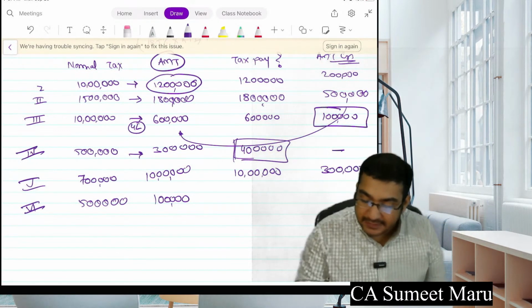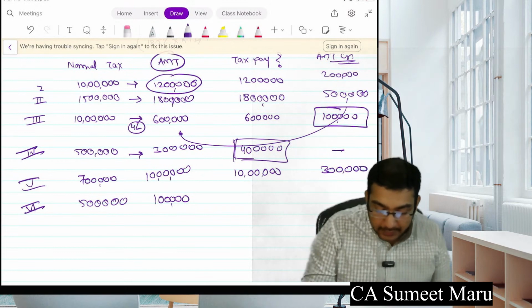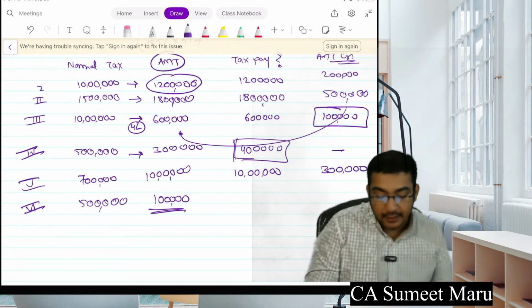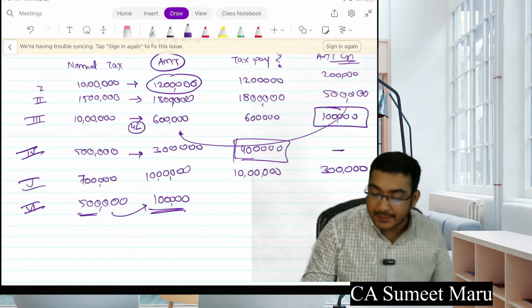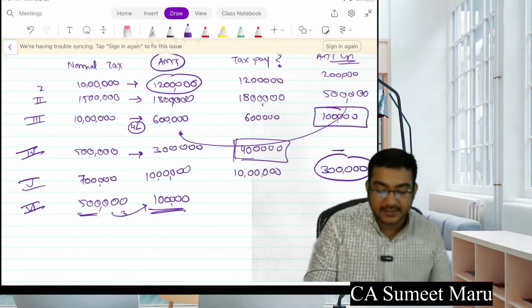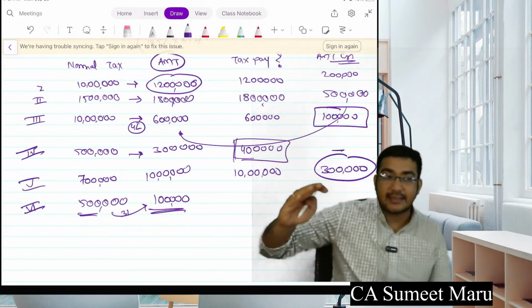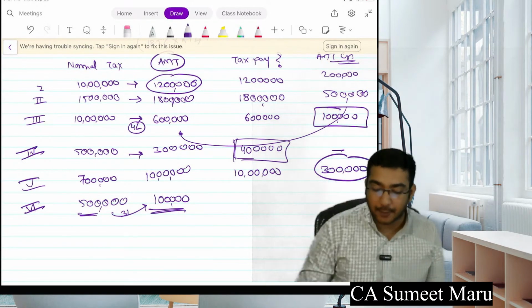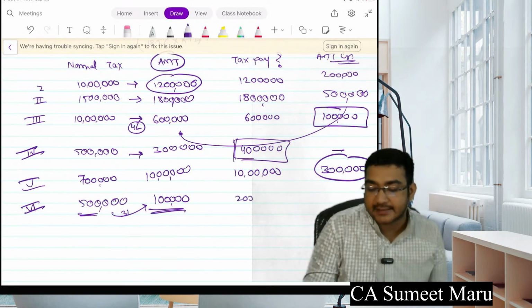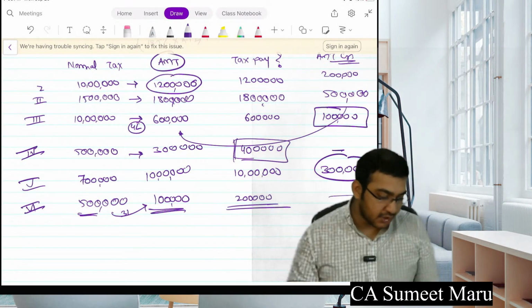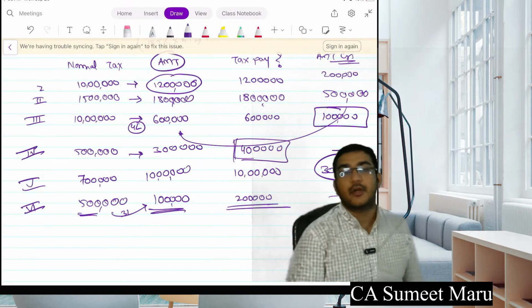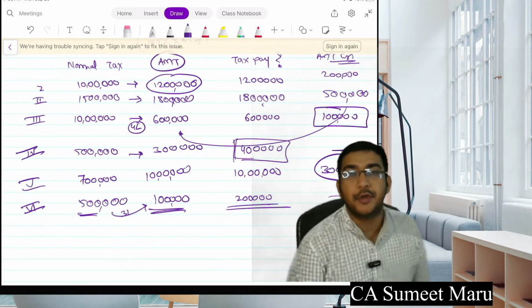Okay, so now see, आपका AMT is only 1 lakh, tax is 5 lakhs. So you can go up to 1 lakh. बट आपके पास ऑप्शन कितना जाने के लिए, आपके पास सिर्फ 3 लाख कम करने का ऑप्शन है. आप 1 लाख तक जा सकते हो बट आपके पास सिर्फ 3 लाख कम करने का ऑप्शन है. So you have to pay 2 lakhs and credit would be nil. Yes, Shriyaksha, very good.